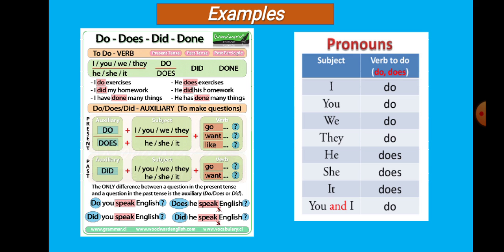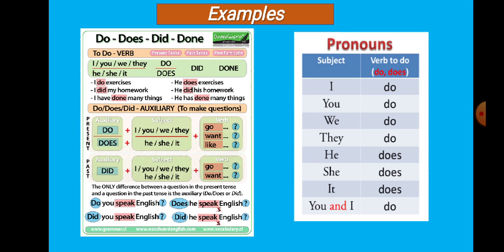Now you see the examples of how do, does or did will be used in sentences. You see the first sentence, I do exercise. Here the subject is I, that's why do is used here. Then, I did my homework. Subject doesn't matter in case of past tense. I have done many things here. Done is the participle form of do. Now you see, he does exercises. Here he is third person singular number, so does is written here.